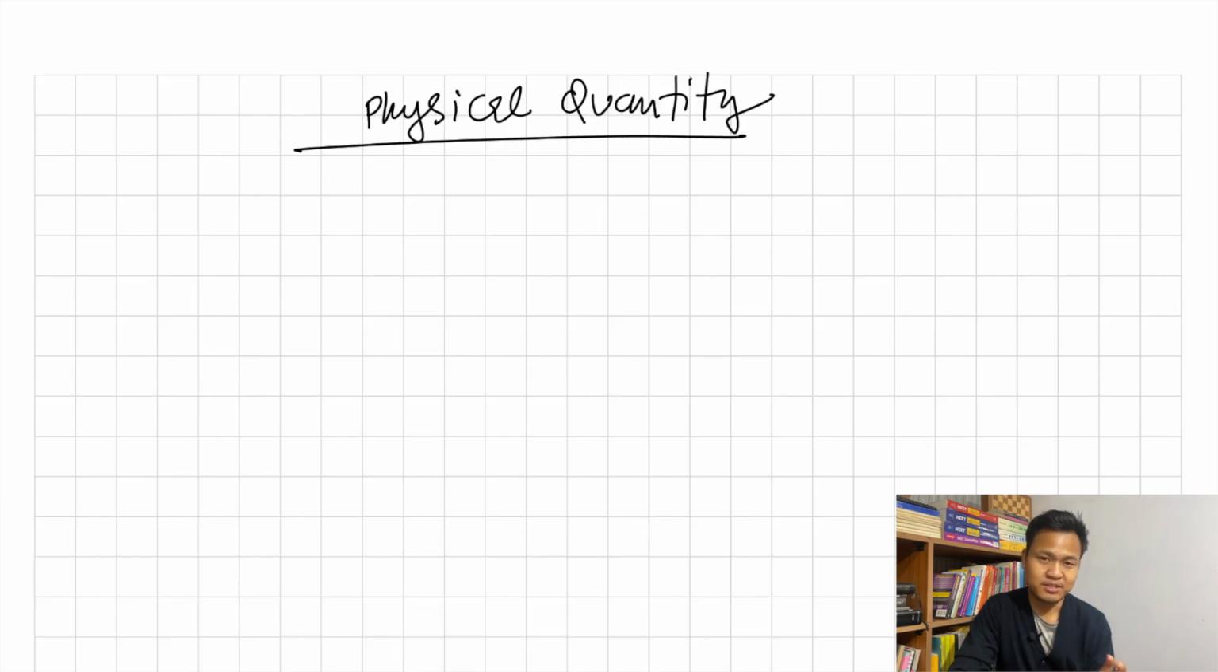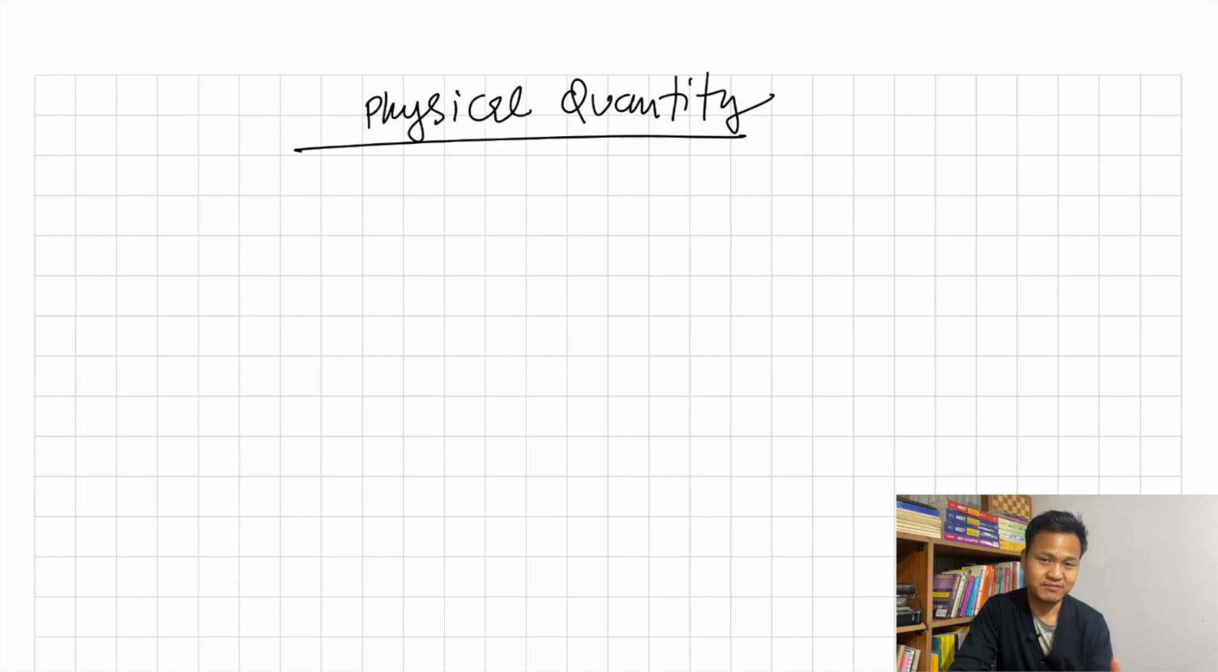So it is a property of a material, right? So it's a property which can be measured. Now first thing, you can measure it and then you can express that measurement, that value, as some numerical value along with some unit. Now for example, if I say mass, let's say 5 kg.